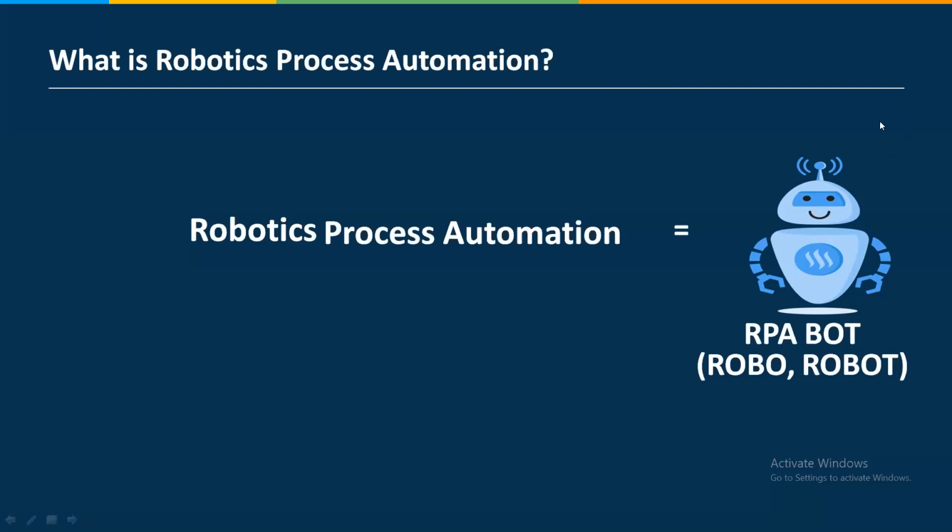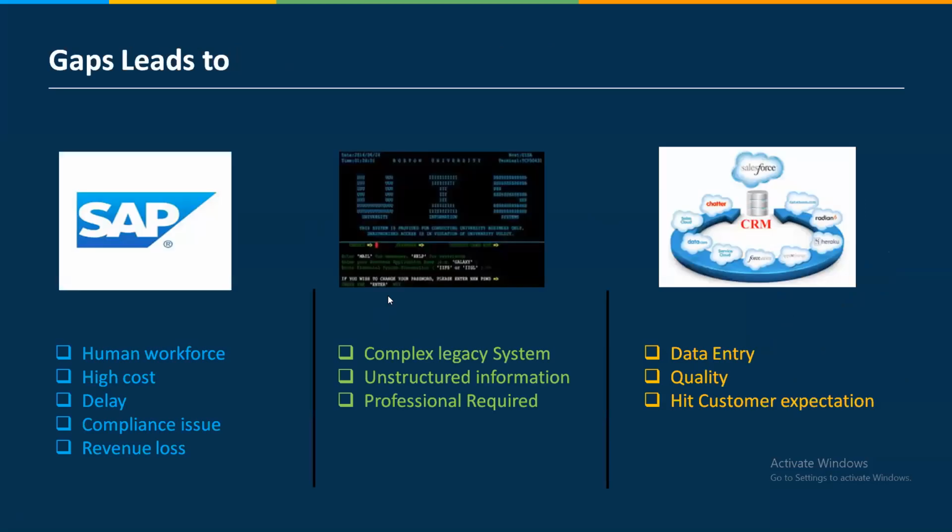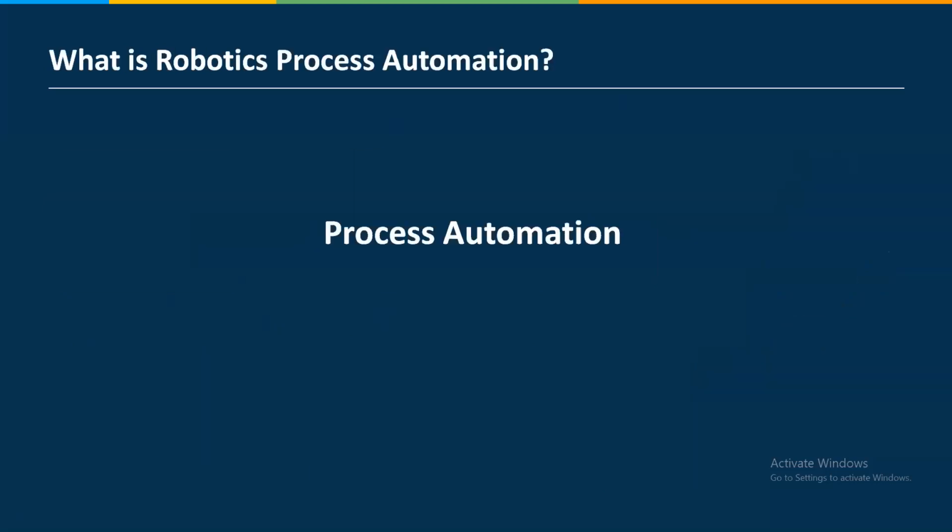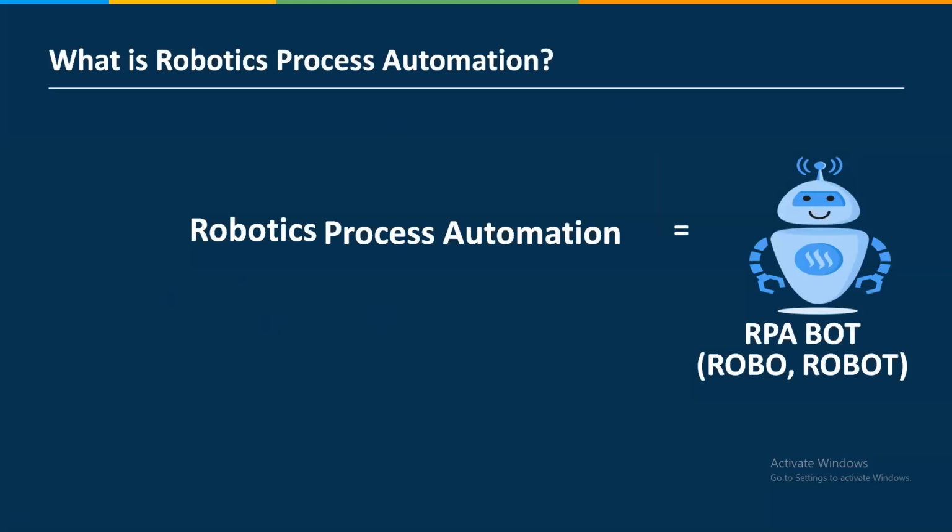Instead, a robot will work on it. In short, RPA is not going to replace your process automation tool. RPA is going to replace the human who is working on it. That is the reason it is called robotics process automation, or RPA bot or robot.